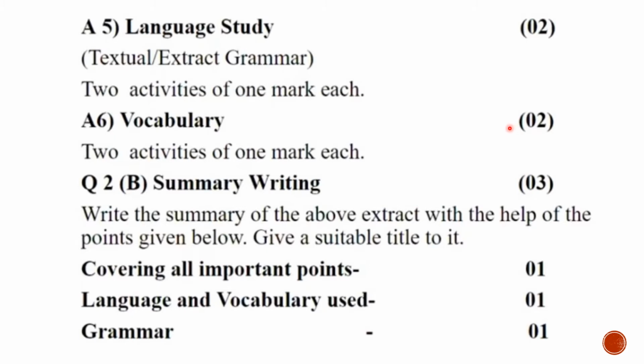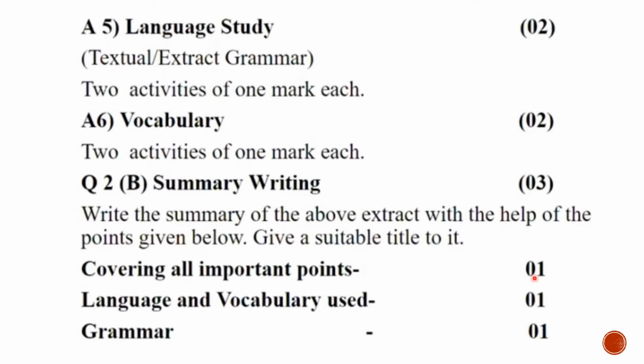A passage is given to you, which means the unseen extract is given to you. From that you have to write a summary, which means write in short how you are going to summarize the above passage by covering all the important points. Only important points you are going to add in the summary. You are going to use correct English language along with vocabulary and correct grammar. So this is how the rubrics for summary is.